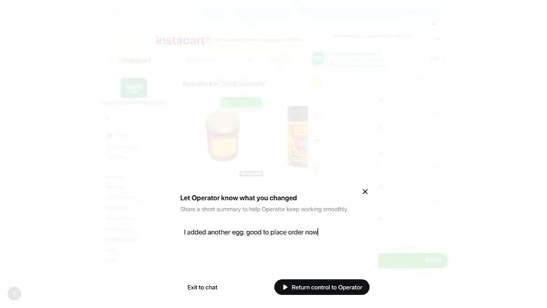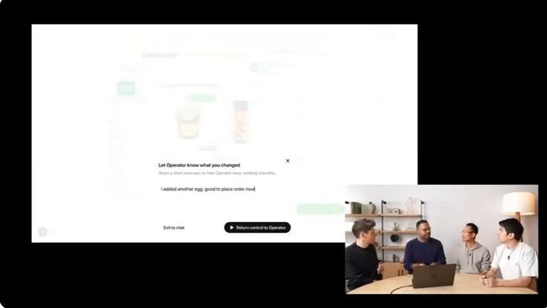Can Operator see what you're doing during takeover mode? Great point. When you take over, it's very much just like a session with your local browser. It's completely private. Operator cannot see. And this is part of the reason why I have to tell Operator. Or you don't really have to. It can look at the last screenshot and try to guess it. But it's really good. It's sort of like if you and I were working together, I went off and did something, and I come back like, Ray, I completely messed it up.